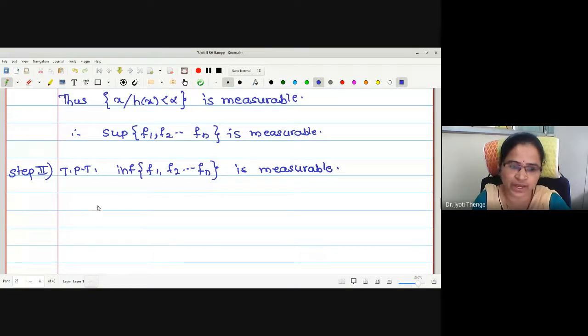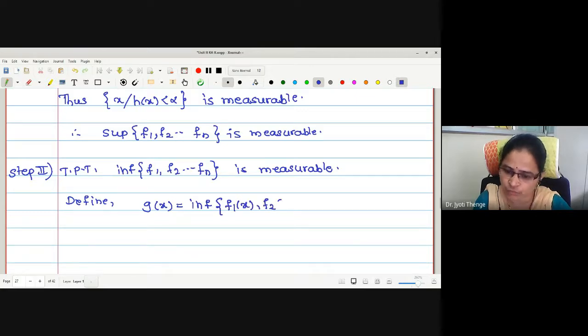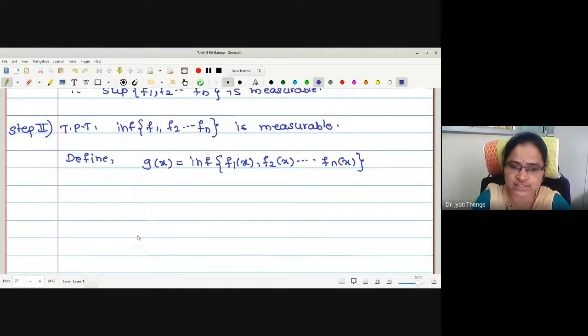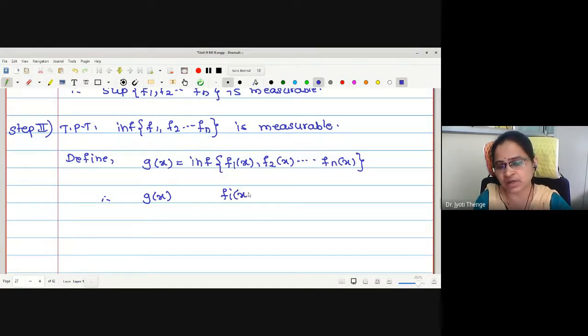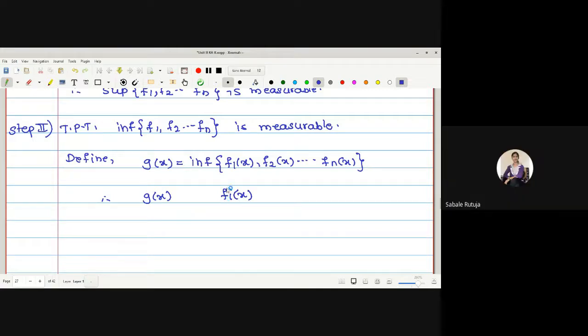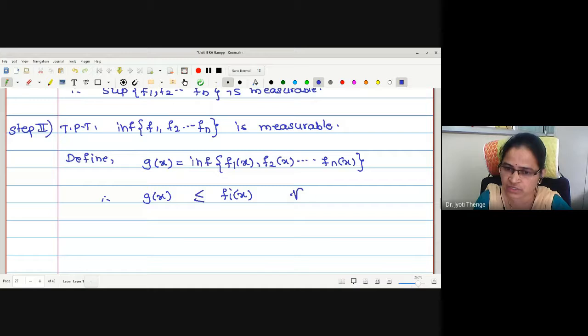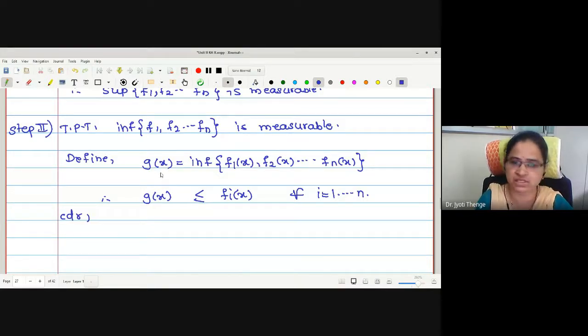Okay, what I am going to assume again, let me assume this as a new function, say define g. Let me write this as g of x. What g of x am I going to write? This is the infimum of f1 of x, f2 of x, up to fn of x. Now, if g of x is the infimum, then what is the relation between g of x and an arbitrary element fi of x? Less than or equal, and again this is for all i equals to 1 to n, right? Now we wanted to prove g is measurable. This g of x is measurable.